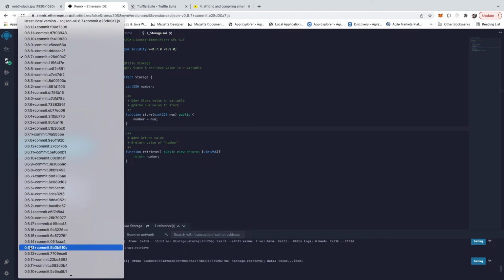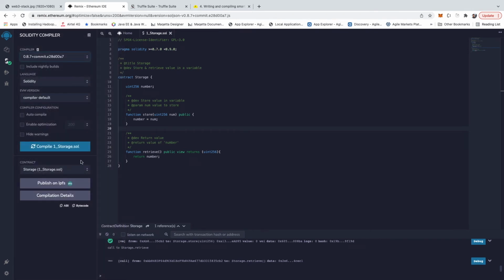2 years back, people were actually working on 0.4, 0.5. Among the decentralized finance applications, I've seen Uniswap still using 0.6 or something. There were some limitations in the initial language and those have been remediated in the latest version, so go with the latest version, but I'm just giving a practical example.